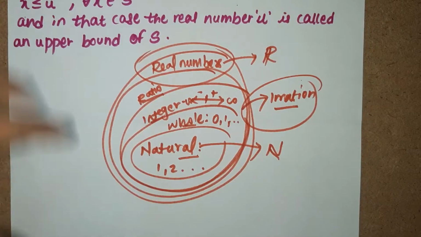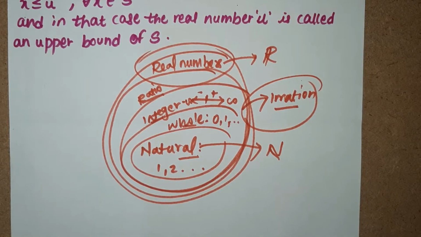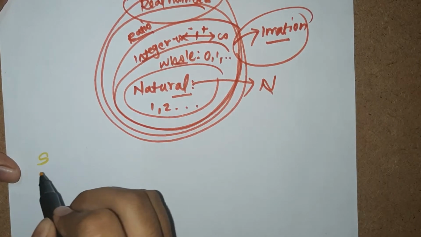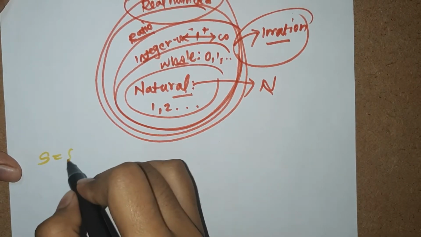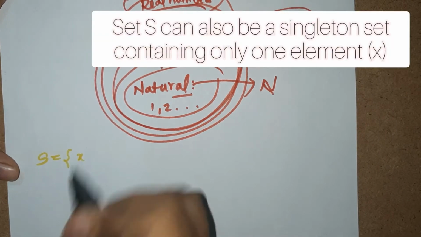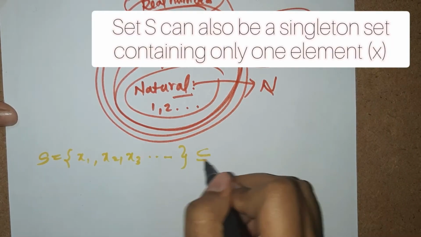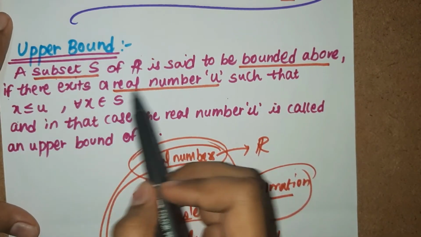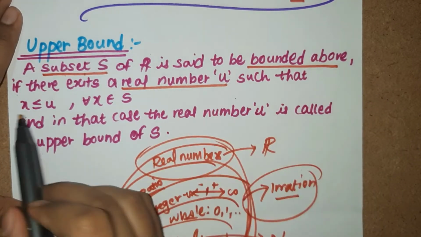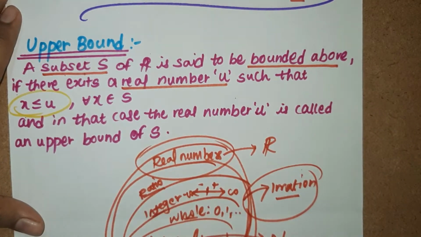Let me explain this very simple definition. We have S, a subset of R, and S contains this x. S is a subset of real numbers. Then it says there exists a real number u, and there we have this thing going on.